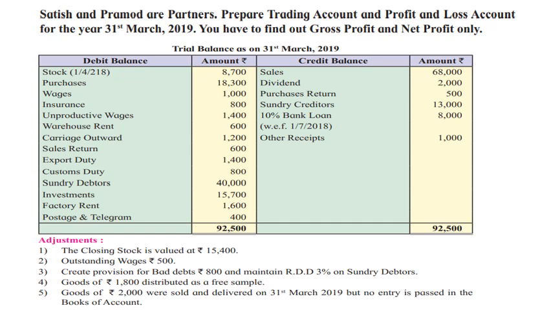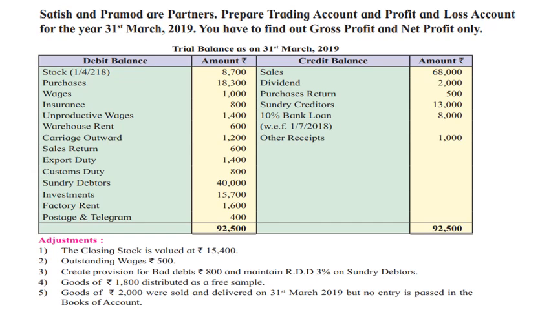Debit balances: stock on 1st April 2018 8,700, purchases 18,300, wages 1,000, insurance 800, unproductive wages 1,400, house rent 600, carriage outward 1,200, sales return 600. So you have to do the marking for sales. Sales ला marking करायला लागणार आहे, adjustment आहे.